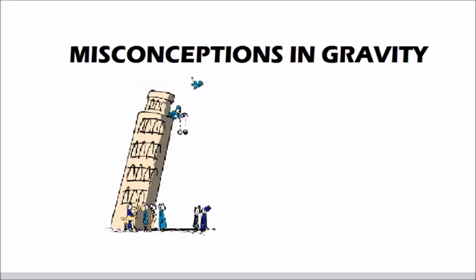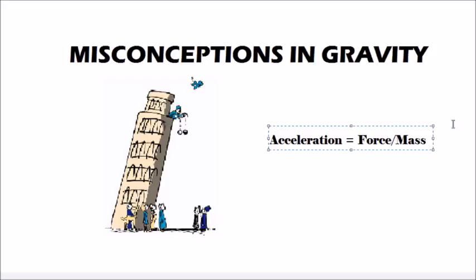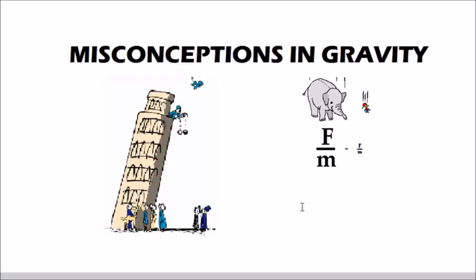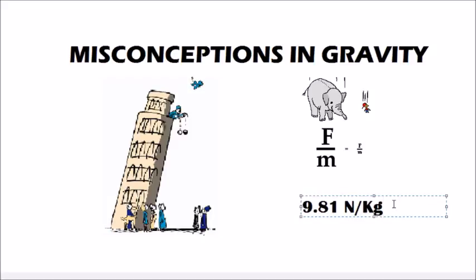An easy way to explain this is a simple equation: acceleration equals force divided by the mass. When two objects are involved, the two acceleration formulas equal each other and create the ratio, which is called the gravitational field strength, which on Earth will always be equal to 9.81 newtons per kilogram. Using this, we can see that a force of 9.8 newtons will be placed on any object, regardless of the weight, thus showing that objects will fall and accelerate with a constant acceleration of 9.81 meters per second squared.